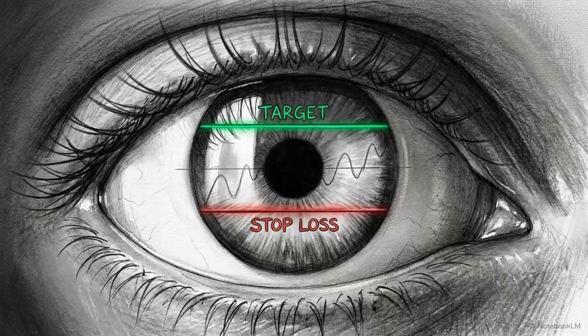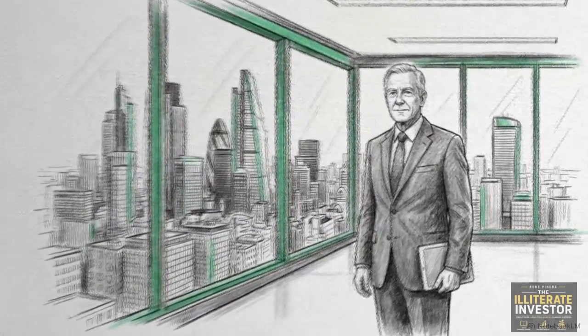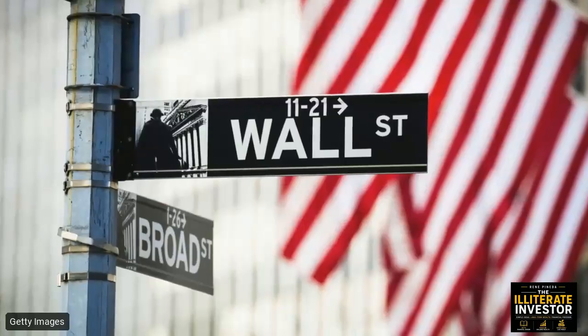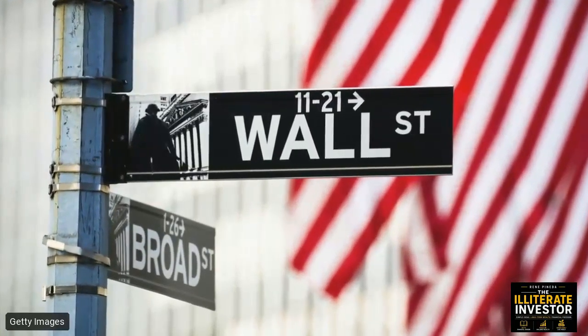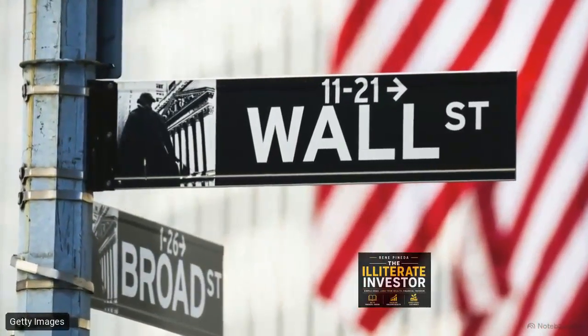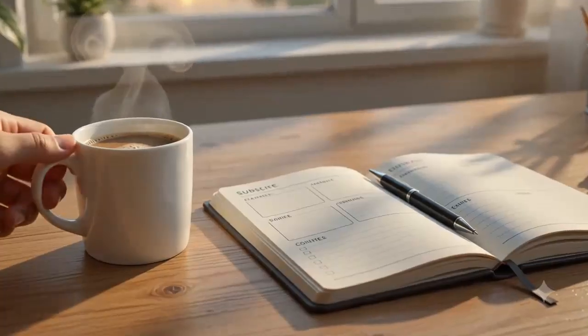This framework turns trading into the systematic management of risk and reward based on probabilities. Long-term investors utilize these same concepts to time their entries into great companies, ensuring they don't overpay at a peak. Identifying where supply and demand have fought before provides a massive advantage over those guessing at random movements. By reading the human behavior written into price charts, you stop gambling and start understanding the true story of the market.